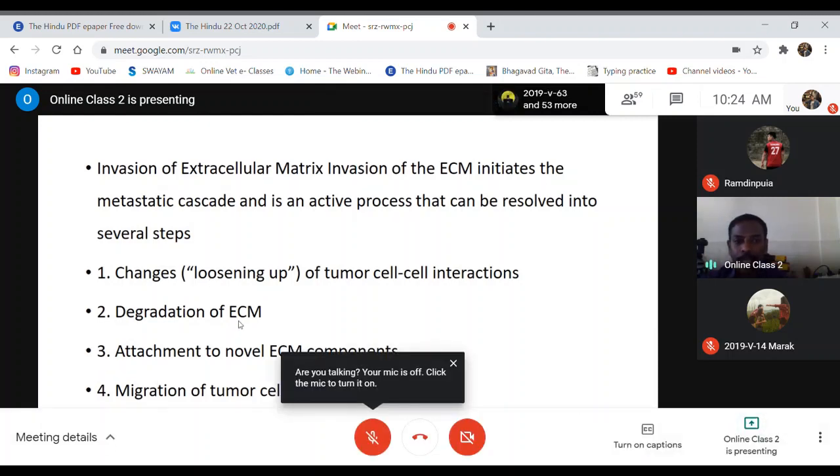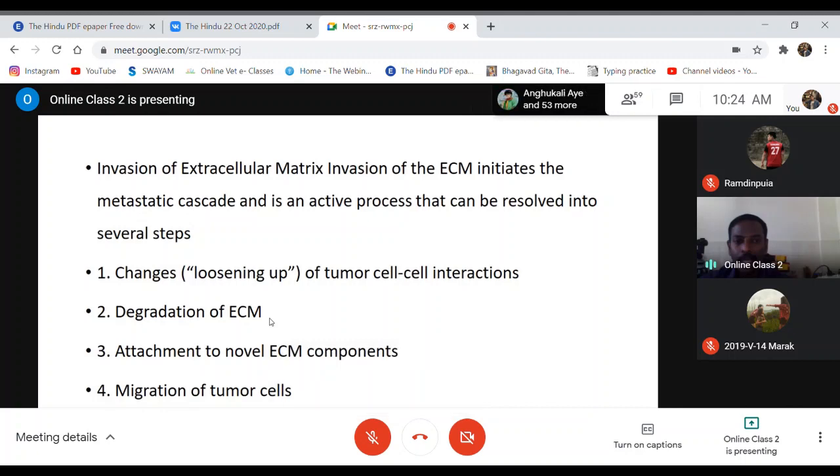This degradation of the extracellular matrix is again a multiple step process. Of course, if time permits, we will discuss it later on. But right now, we will just see only the superficial aspects of this process.